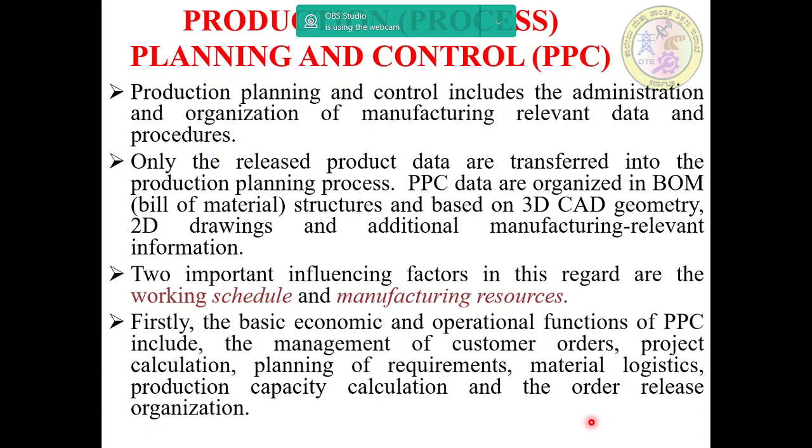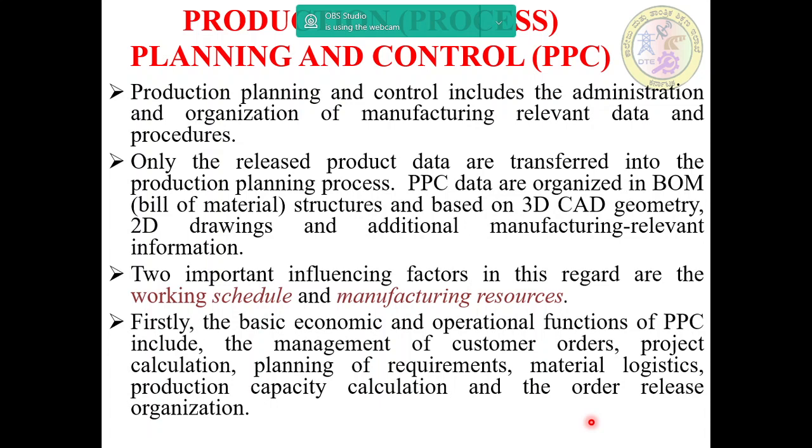Only the released product data are transformed into the production planning process. That is, production planning and control PPC data are organized in bill of materials, that is BOM, structures, and based on 3D CAD geometry, or it may be 2D drawings and additional manufacturing relevant information.